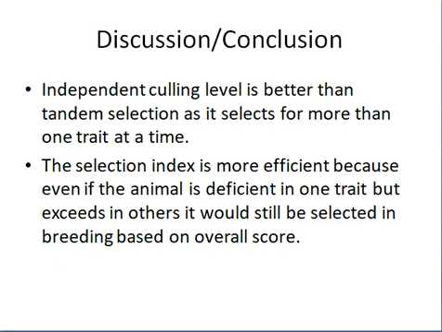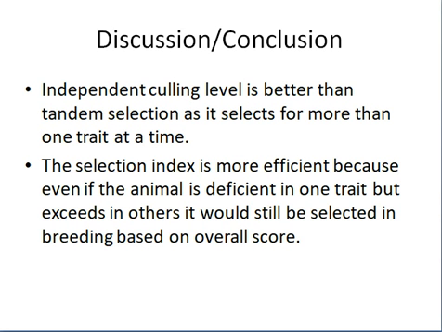So to sum up this lecture, independent culling level is better than tandem selection, as it selects for more than 1 trait at a time. Similarly, selection index is more efficient. It is best of all 3 methods, because even if an animal is deficient in 1 trait but exceeds in others, it would still be selected in breeding based on overall score. So selection index does not discriminate between traits. It only discriminates between weights.